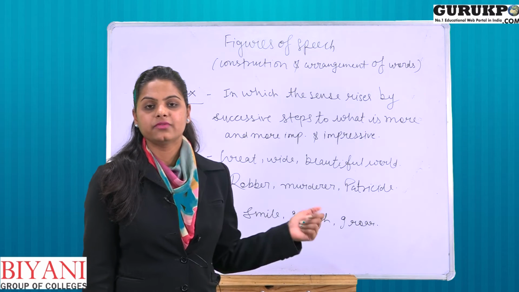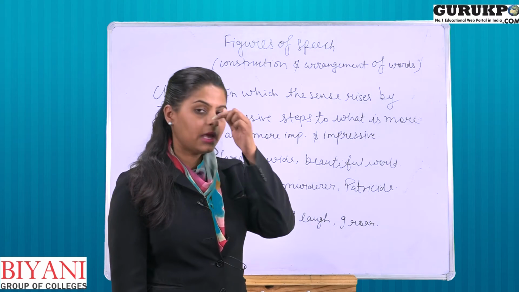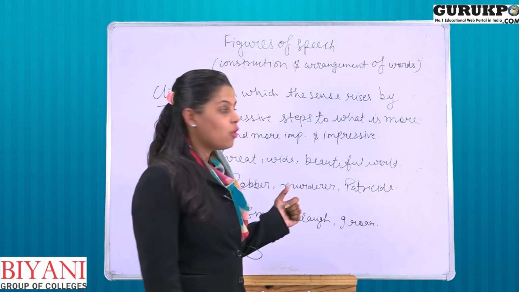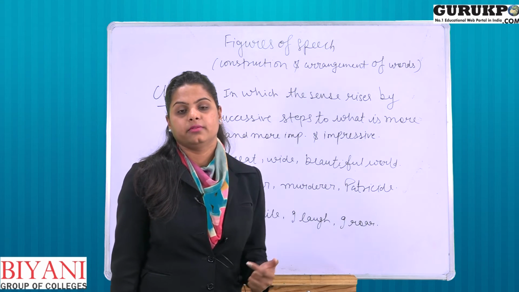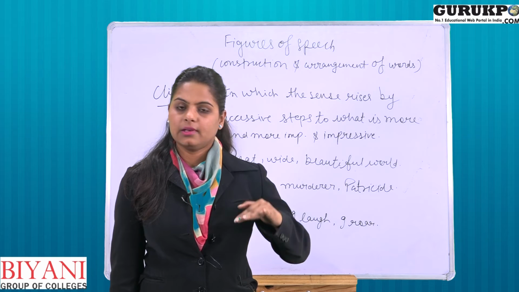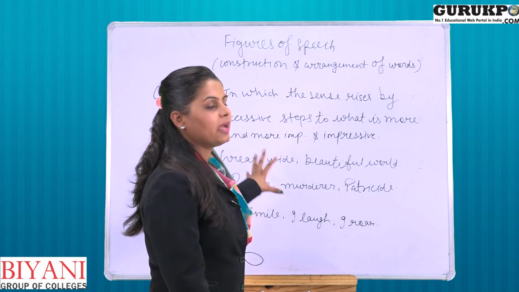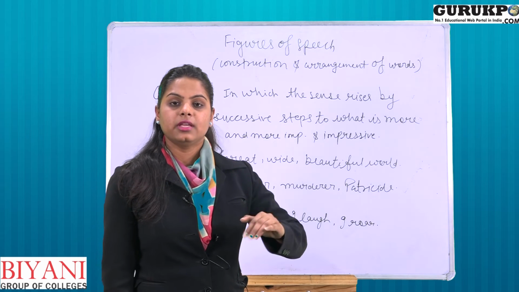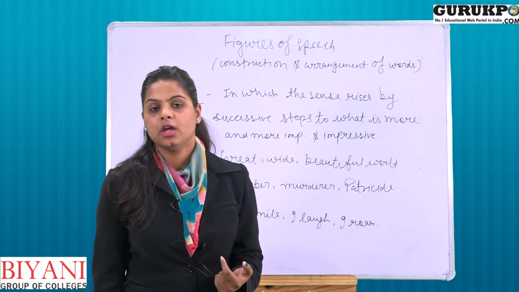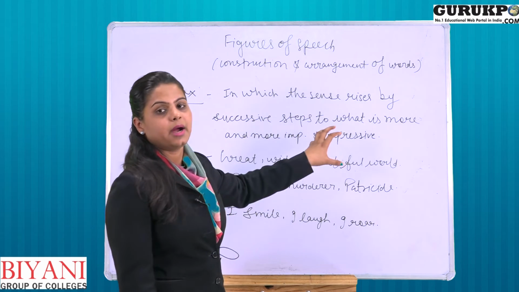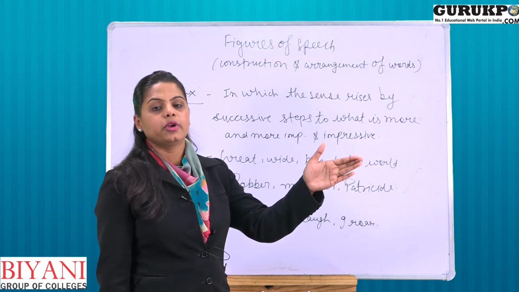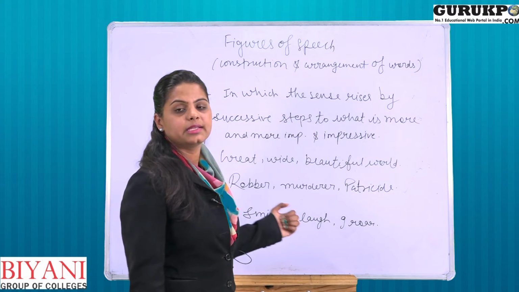The next figure of speech is climax. So what happens in climax? Let's talk about it. In which the sense rises by successive steps to what is more and more important and impressive. Okay, climax is a kind of thing in which the things are rising. It's not like in a decreasing way, it's not like bathos, but the climax is in which the things are going on, as you can find in the movies, that what is the climax part. Okay, so here we are saying the important part, that is actually going from important to more important and then impressive.